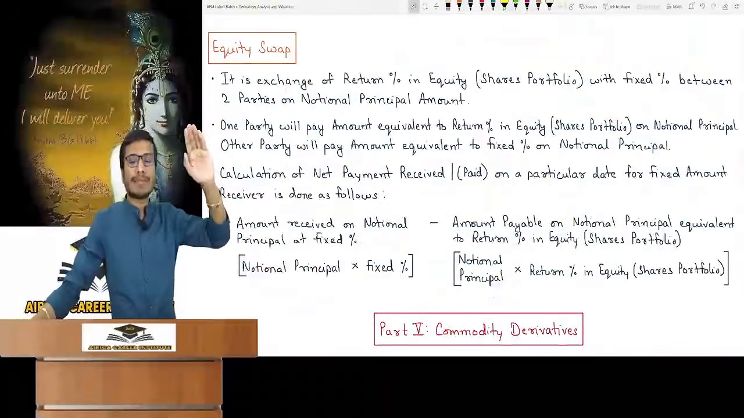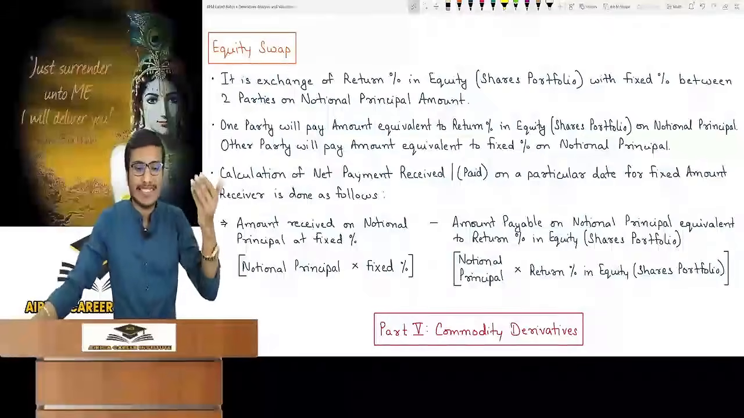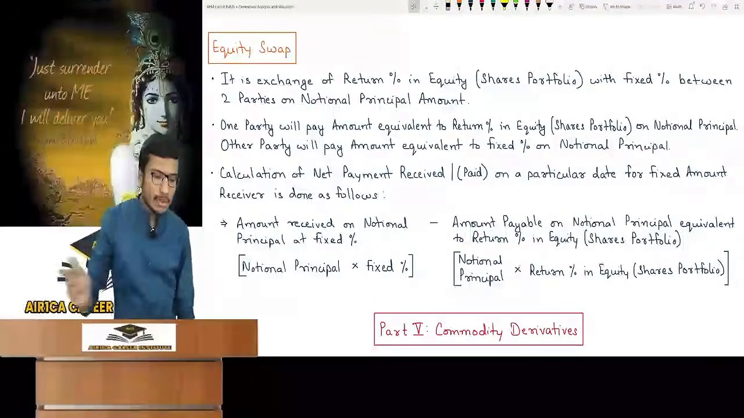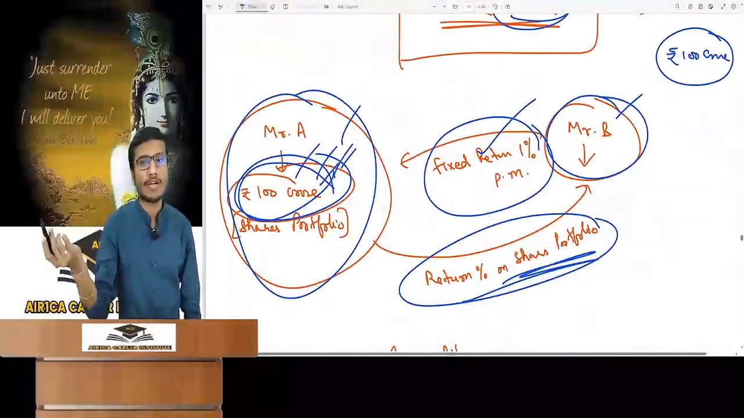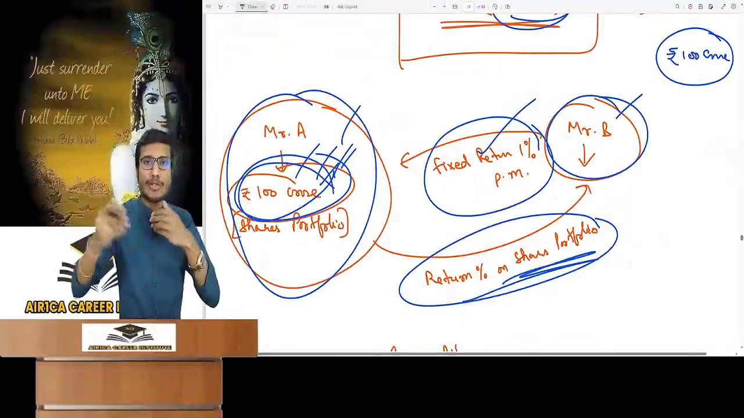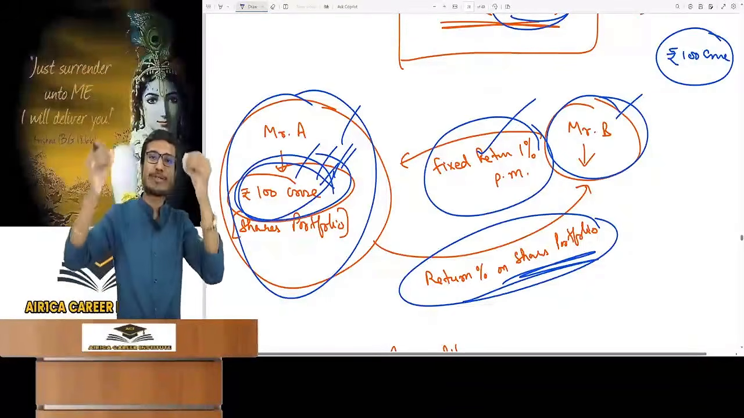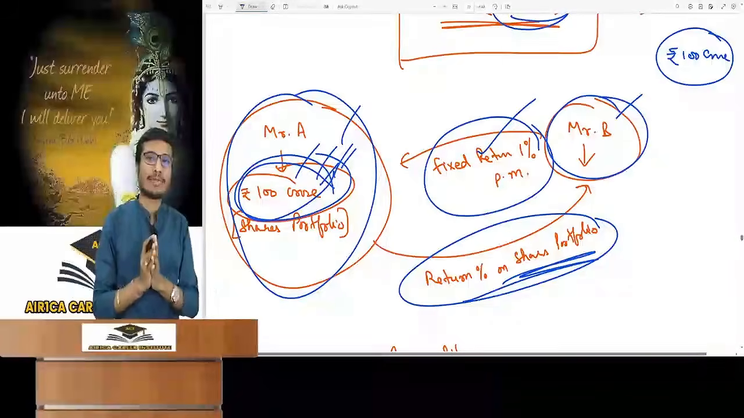It's an exchange of the return percent in an equity shares portfolio with a fixed percent between two parties on a notional principal amount. We decide the notional principal. It is not compulsory that we do it on 100 crores; it can be done on 70 crores. In reality, Mr. A and Mr. B are not doing any transaction of 100 crore. We are just swapping the returns on it.